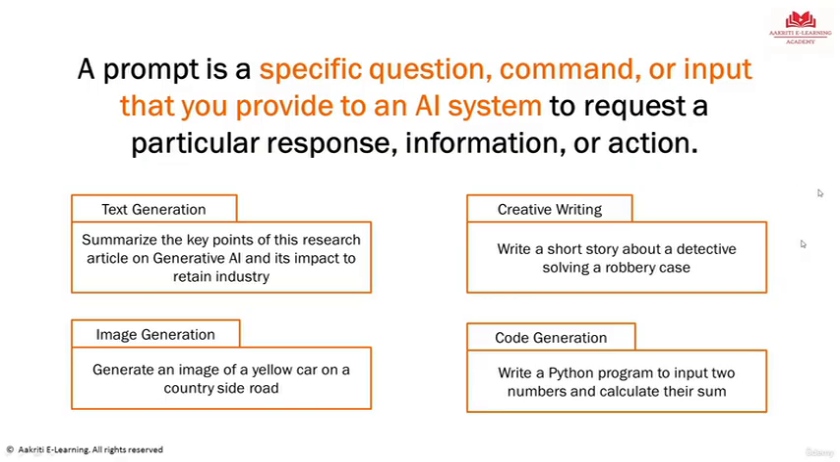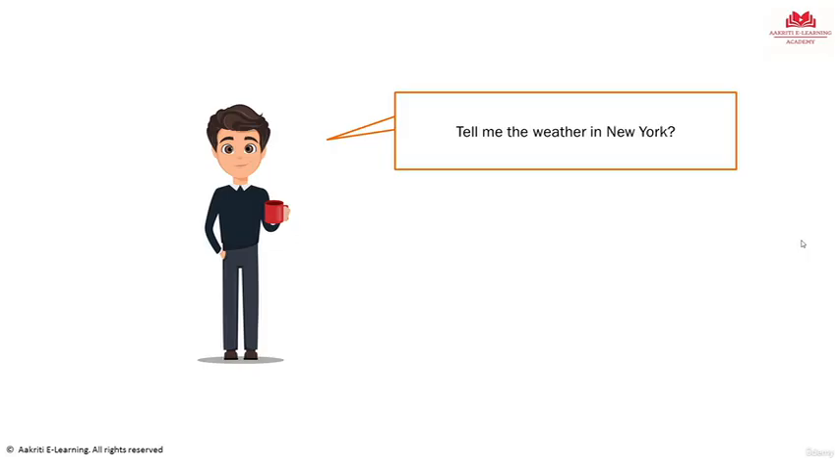Okay, so now that we know what a prompt is, let's understand prompt engineering and why we need it. Imagine you are talking to your friend and you ask a very generic question: tell me the weather in New York. Now this is a very vague question. Are you asking about the weather today? Tomorrow? What context are you asking it for? None of this is clear.